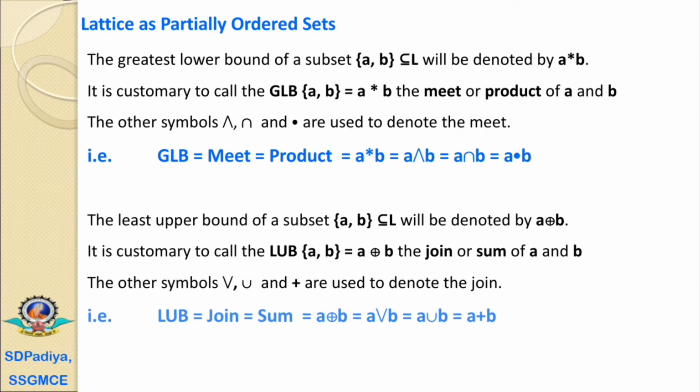The same for the least upper bound, which is nothing but the join operation and equals the sum operation. The least upper bound, join and sum, these three are represented by a join b using this symbol, or a or b, a union b, or a sum b. We can use any symbol to define the meet and join, that is the greatest lower bound and least upper bound, in a lattice.